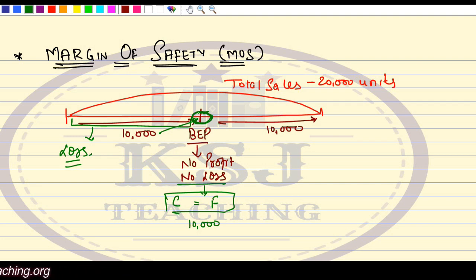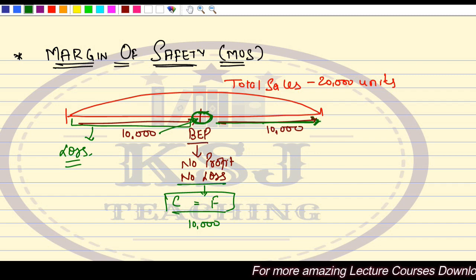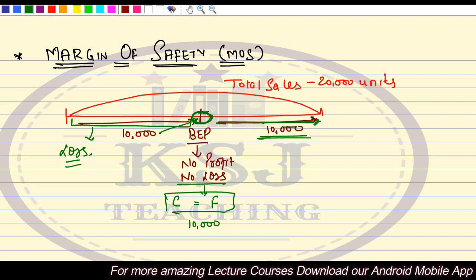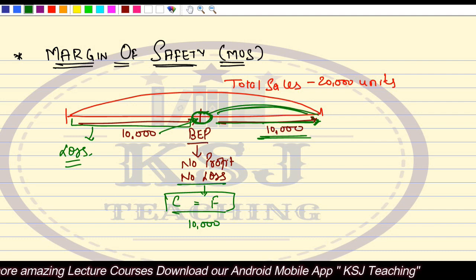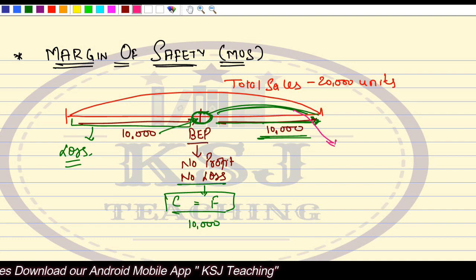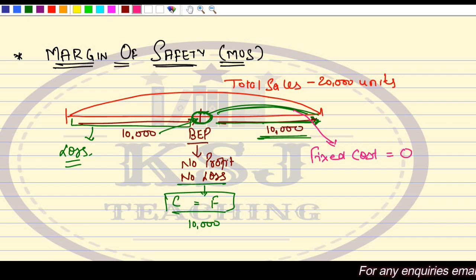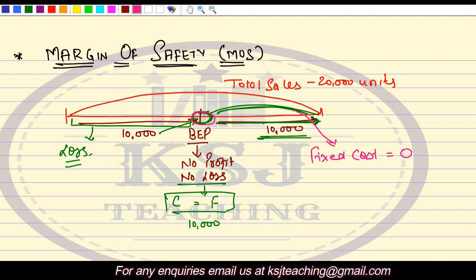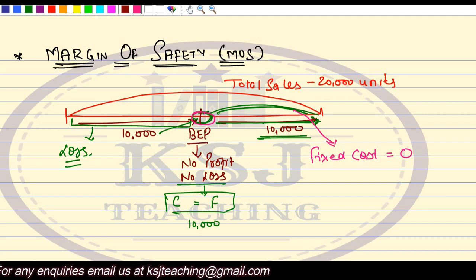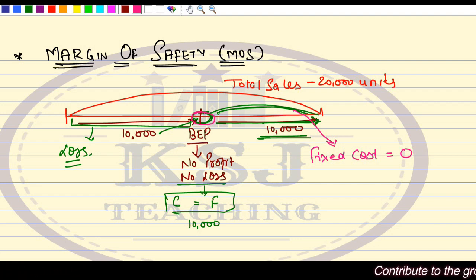Now, when you are moving from this point to this point, these extra 10,000 units, I'm talking about this period now. During this period, your fixed cost will be zero. Why, sir? Because the full fixed cost has been recovered or paid off at break-even point. So whatever you are selling after break-even point will be your profit and profit only.